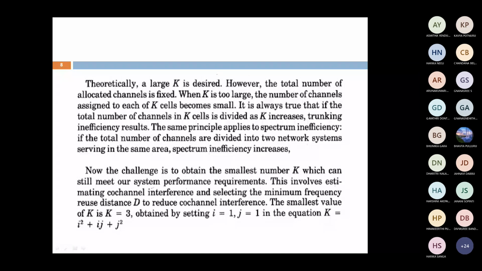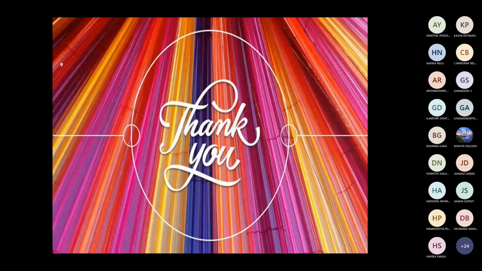Theoretically, a large K is desired, but if the K value is too large, we have to use more frequencies. That's why we have to maintain some fixed value. It is a challenge to use frequency reuse in cellular communication to reduce co-channel interference.